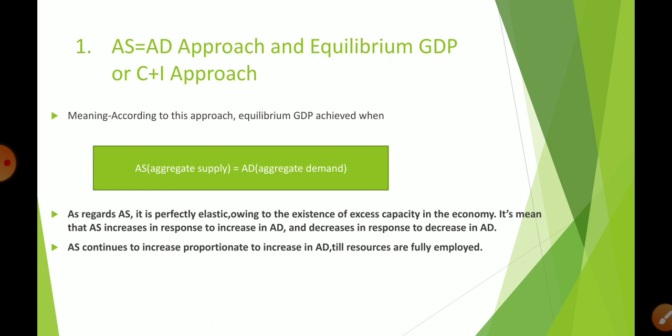Second thing that we had learned in the previous video is that in the short run period, GDP is in equilibrium condition when AD is equal to AS, when aggregate demand is equal to aggregate supply. What do you mean by aggregate demand and aggregate supply?